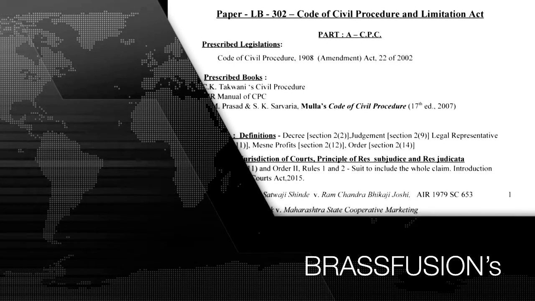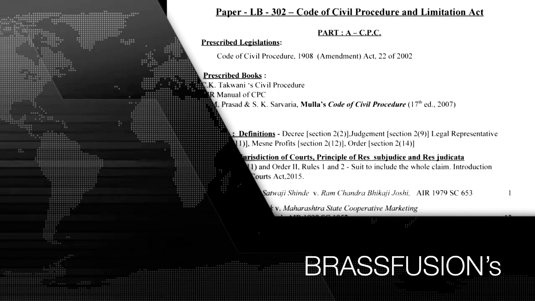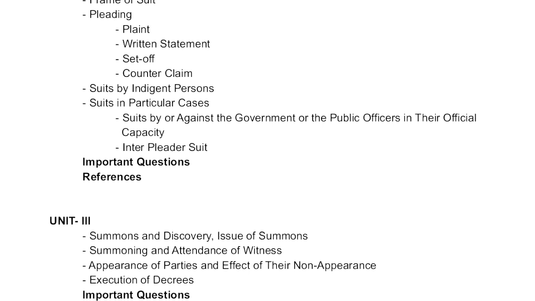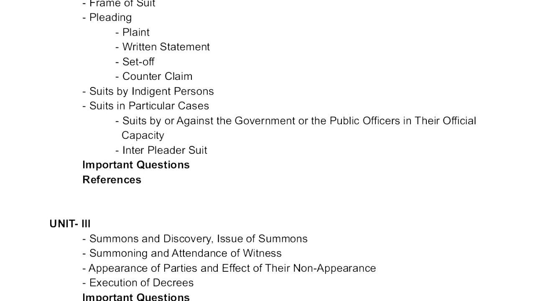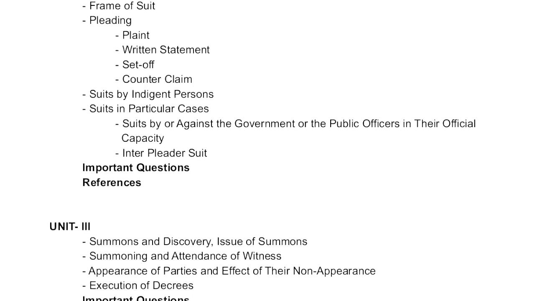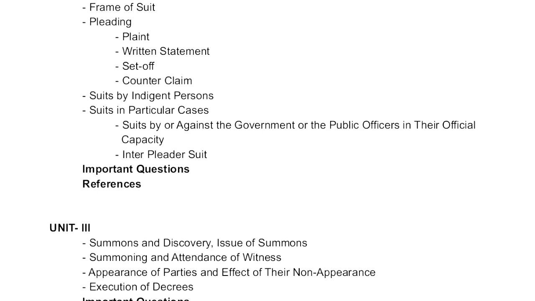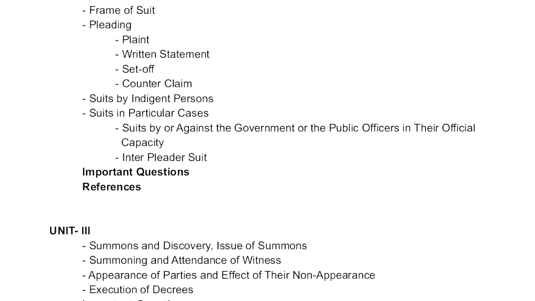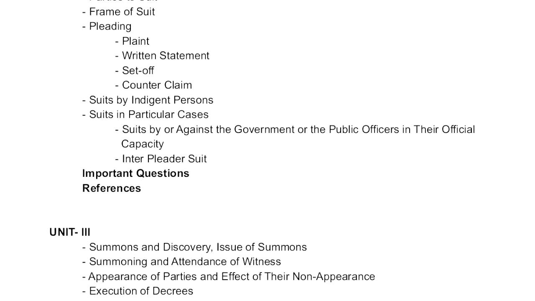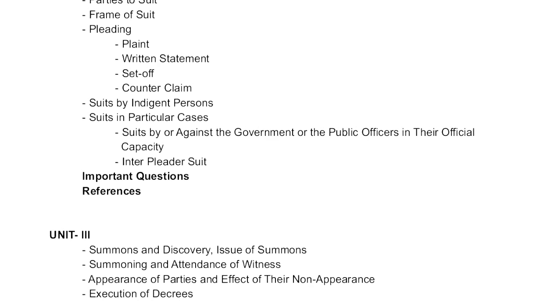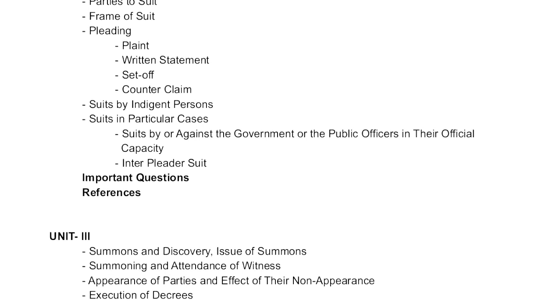Now, a third reason why we have this principle of conclusiveness of judgment is that judicial decisions must be accepted as correct. Whatever judicial decision has been given, it must be respected. The judgment of the court has to be respected. So the main principle on which Res Judicata is based is that the interest of the state lies in bringing an end to litigation. Litigation means the proceedings that are going on, right? If the proceedings keep going on in the same matter again and again, it's a trouble. It's a menace, right? So we need to control it. That is why we have the provision of Section 11.